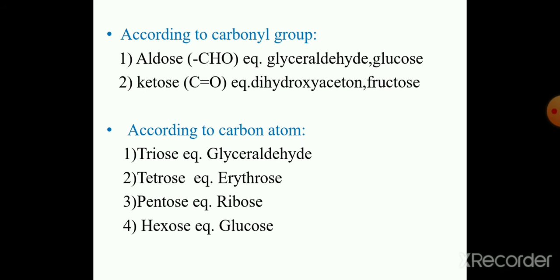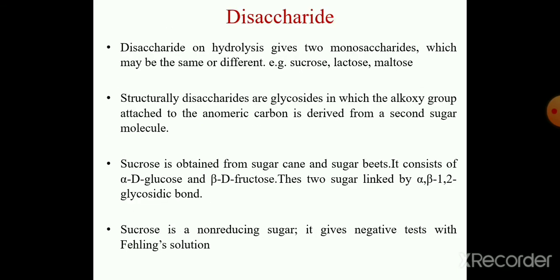pentoses, hexoses and heptoses. Examples of these: triose, glyceraldehyde; tetrose, erythrose 4-phosphate; pentose, ribose; hexose, glucose; and heptose, sedoheptulose. Next is disaccharide. A disaccharide on hydrolysis gives two monosaccharide units, which may be the same or different. Examples: sucrose, lactose and maltose.